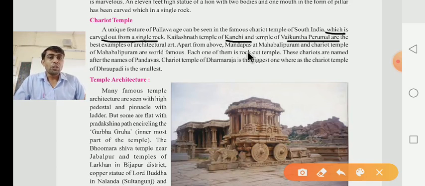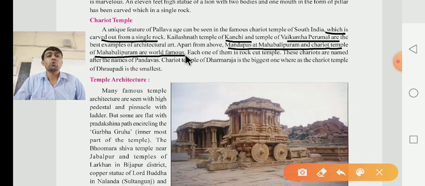Apart from the above, the Mandap of Mahabalipuram and the Cheroid temple of Mahabalipuram are world famous. Dear children, this is the most important thing. They have to say that the Mandap of Mahabalipuram and the Cheroid temple of Mahabalipuram are world famous. Each one of them is a rock cut temple.